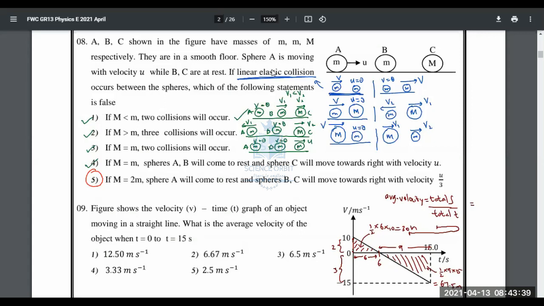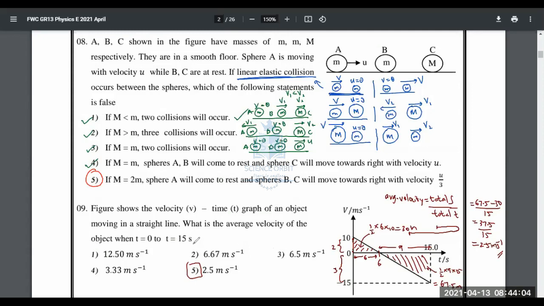When you want to find average velocity, you have to put total displacement. Now that is 67.5 magnitude. They're asking, there's no minus sign and all. So it's 67.5 minus 30 divided by total time, which is 15. So that is 37.5 divided by 15. Hence the answer is 2.5 m s^-1. So without any doubt, the answer should be the fifth. There's no doubt in that. But the scheme says answer 3.